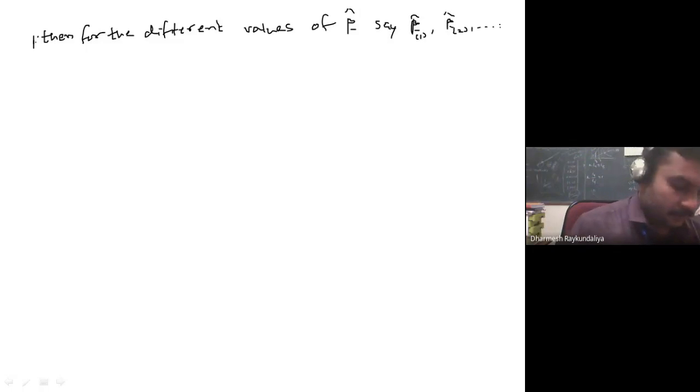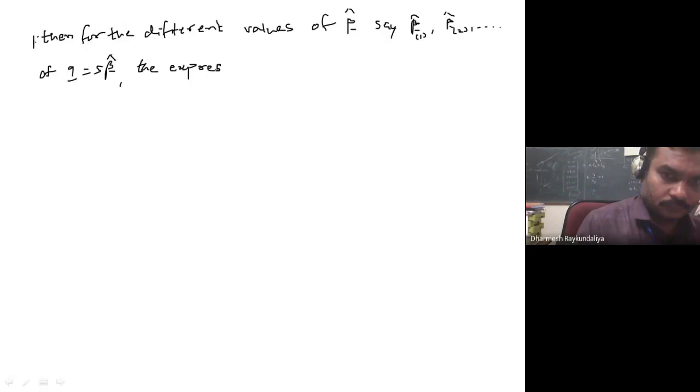Likewise, there are infinite values. For the different values of beta cap, say beta 1 cap of equation Q is equal to S beta cap, the expression, which expression? Lambda dash beta 1 cap, lambda dash beta 2 cap. So for as many solutions as there are, you will get that many expressions, and they will be different.